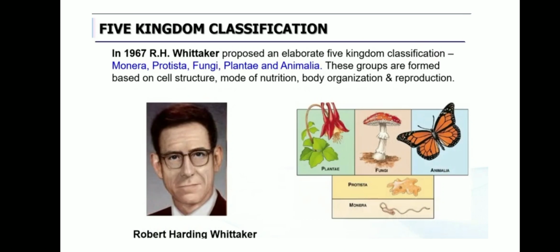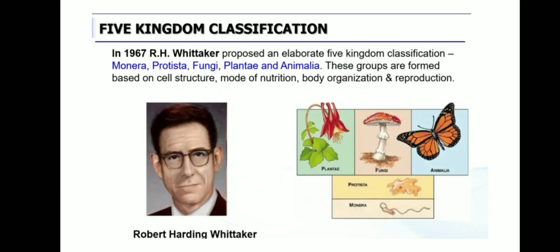So you can notice the picture. So here what are the five groups? Plantae, Fungi, Animalia, Protista and Monera. Okay, Protista, Monera, and earlier you have learned in the lower classes, Monera, microorganisms like bacteria. Protista, example, amoeba. Of course, you know Plantae, plants. Fungi, mushroom, varieties of mushrooms come under fungi. Likewise, Animalia, you know that, all kinds of animals. So these groups are formed based on cell structure, mode of nutrition, body organization as well as reproduction.